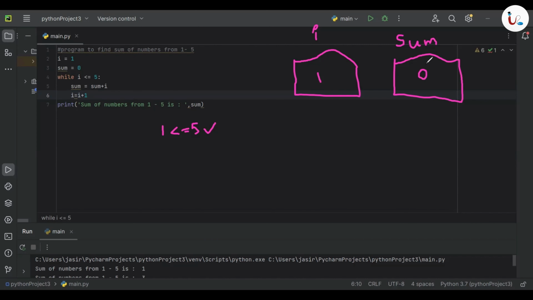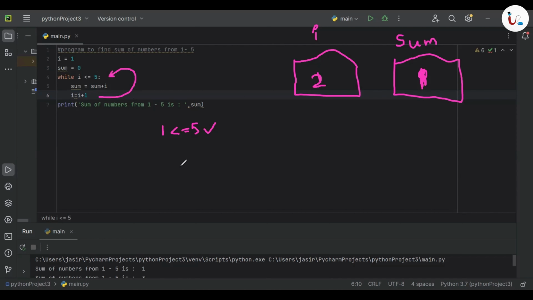0 plus 1 is now 1. So after the first execution, the value of sum becomes 1. After that, I equal to I plus 1. I is now 1, 1 plus 1 is now 2. So after the first execution, the value of I is 2 and sum is 1. Right? Now we are going up here to check the second condition.